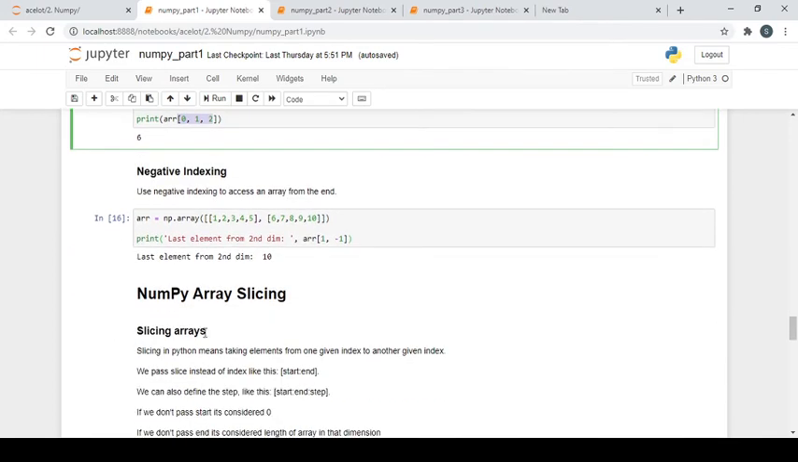Now of course there is negative indexing, so here again we can get the last element of a list by doing -1. Same thing we are doing here.